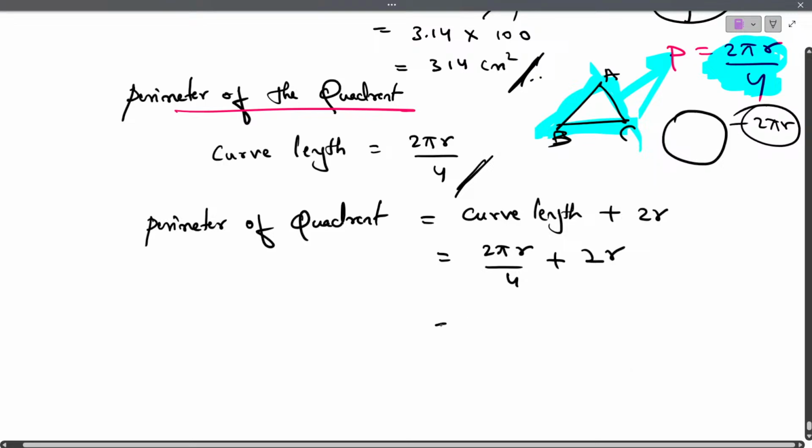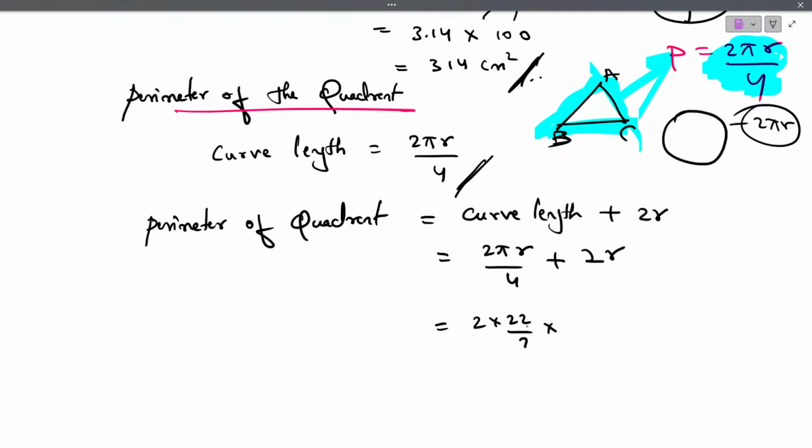Plus 2r. Now 2 into 22 by 7 into radius. What is the value of the radius? So what is radius given over there? Yeah, radius is 20 centimeter.